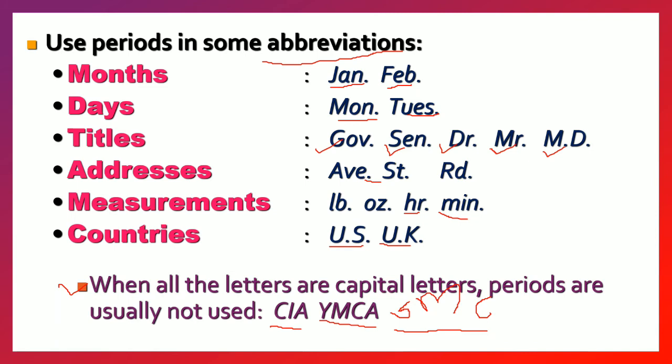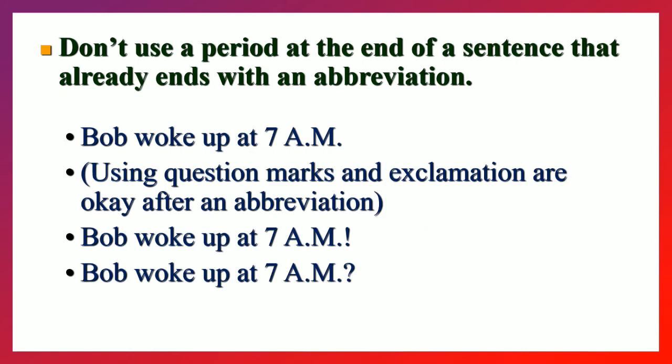Don't use the period at the end of a sentence that already ends with an abbreviation, because there is already one period there. So we don't use the same kind of punctuation repeatedly. It doesn't repeat.